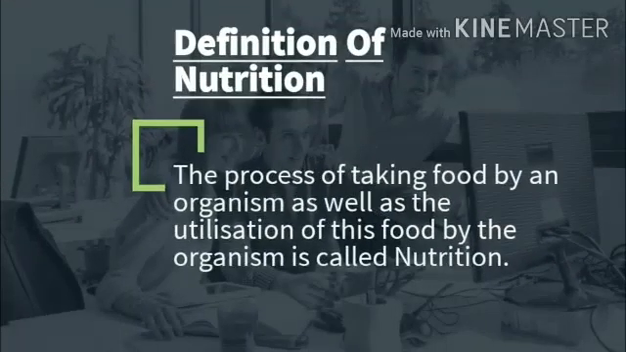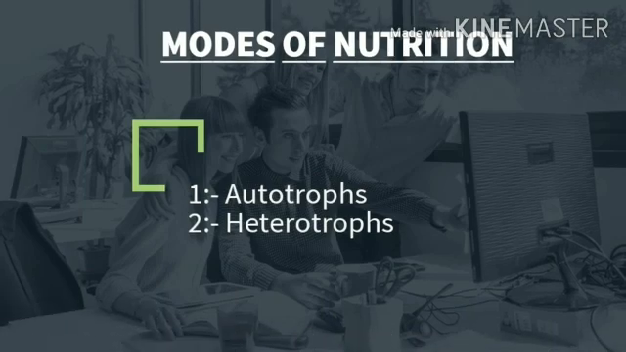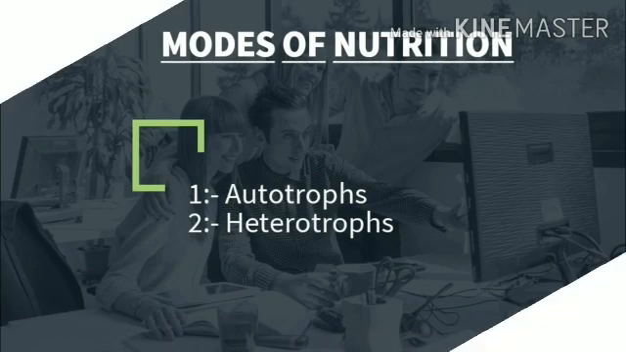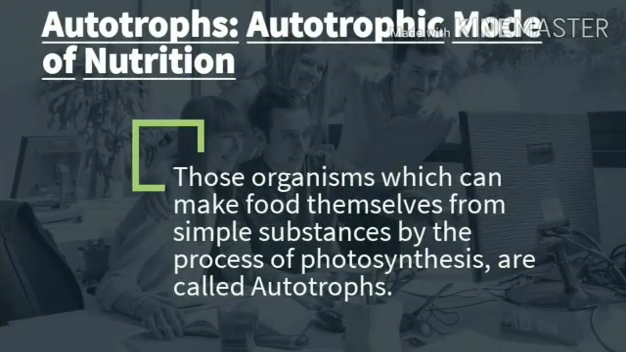Chapter number 1, Nutrition in Plants. Students, first we will discuss nutrition. What is nutrition? The process of taking food by an organism as well as the utilization of this food by the organism is called nutrition. Basically, there are two modes of nutrition: autotrophs and heterotrophs. Firstly, I will explain autotrophs.